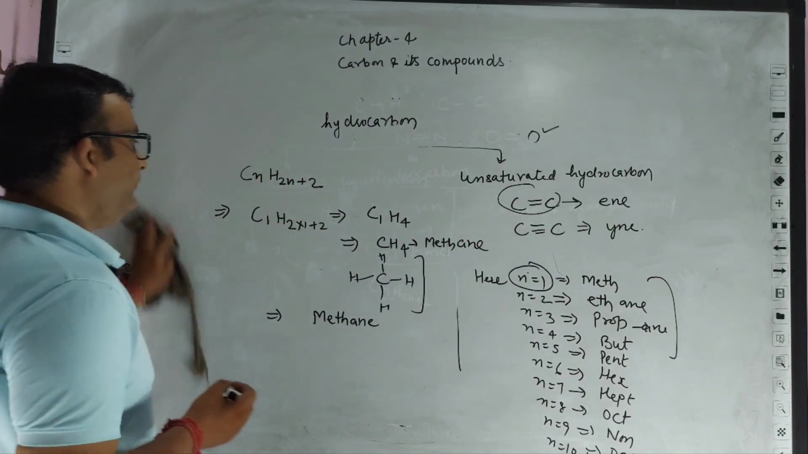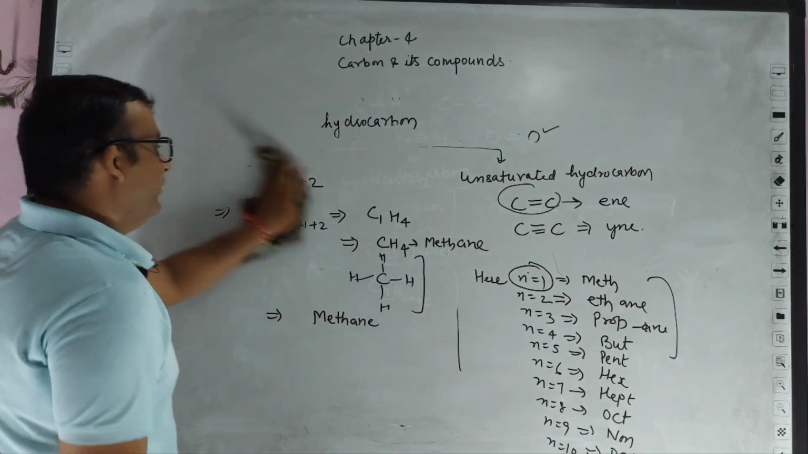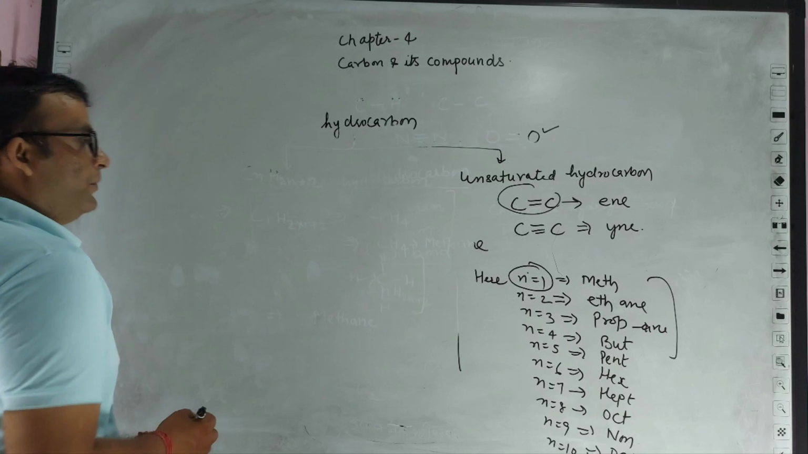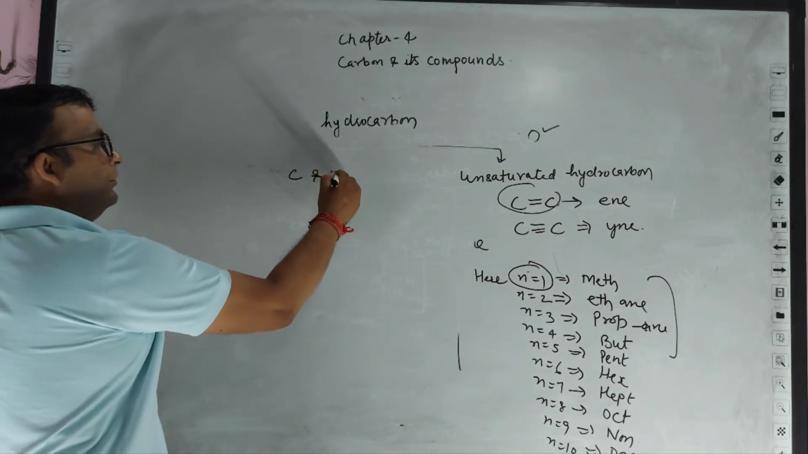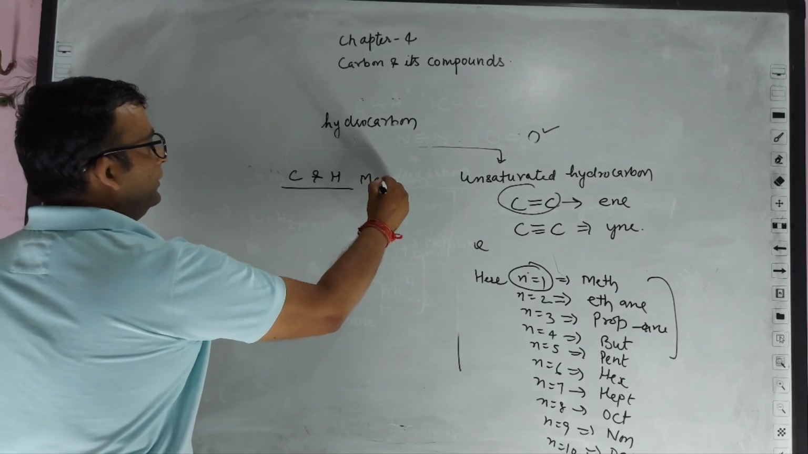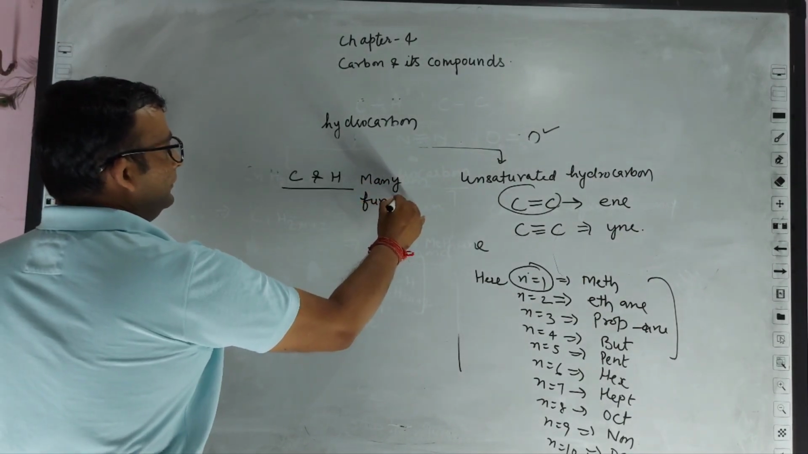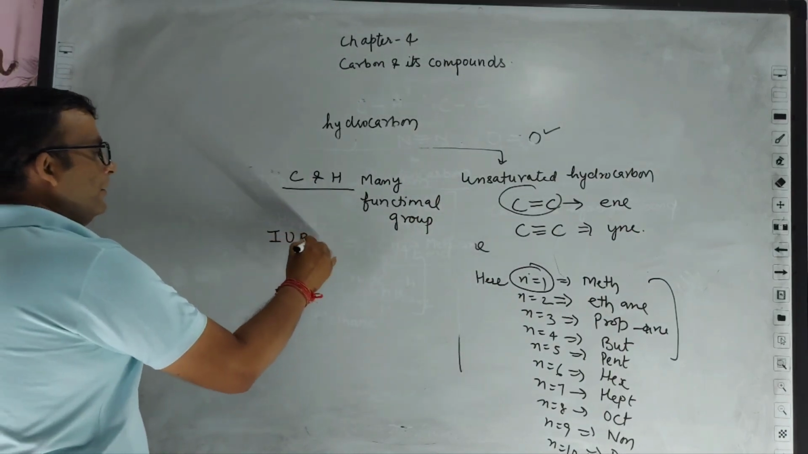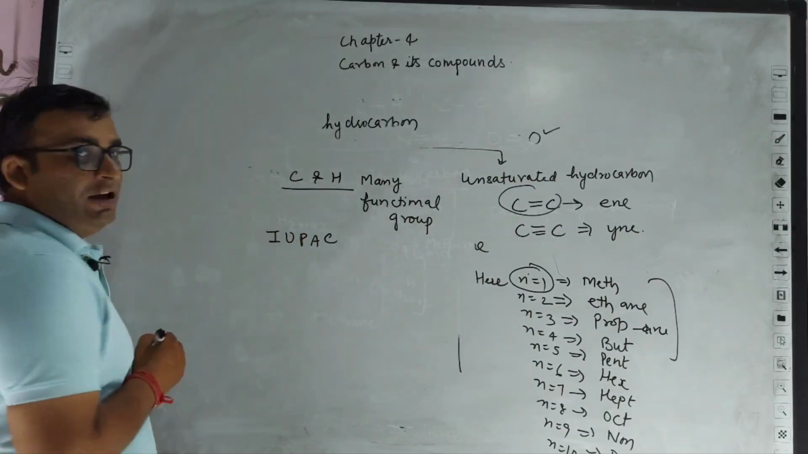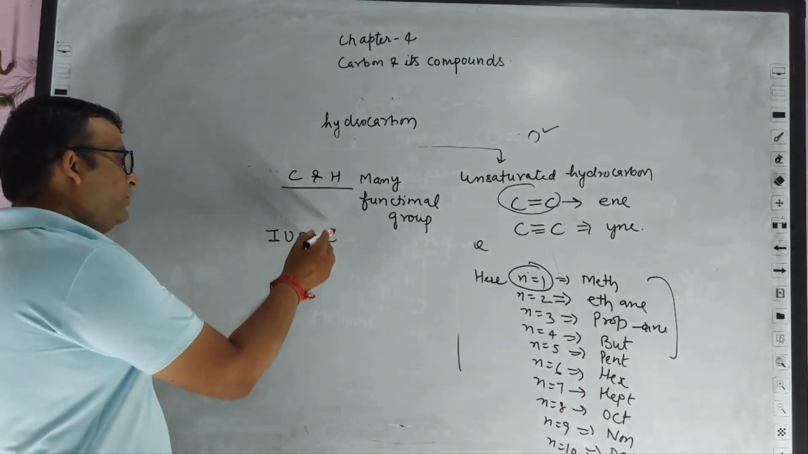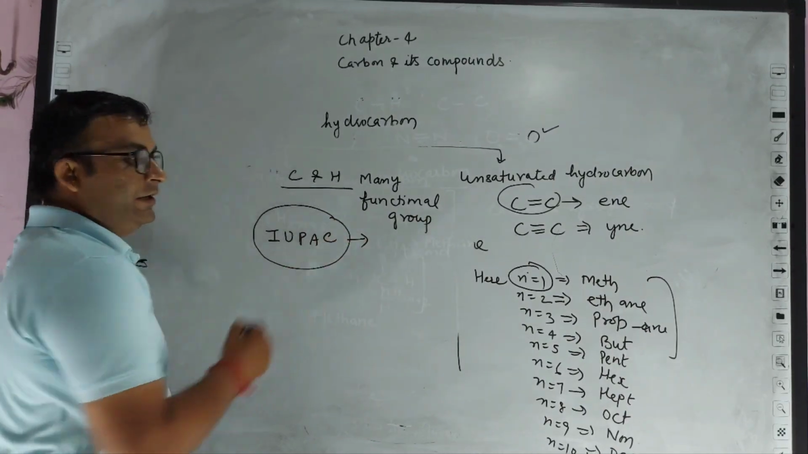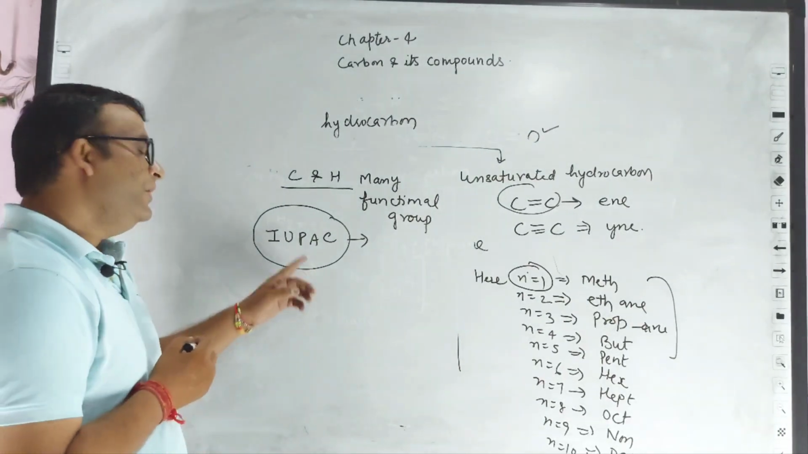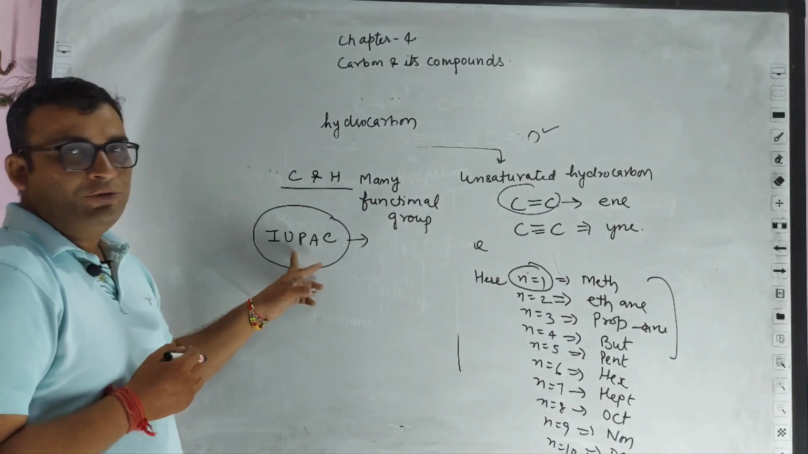And now we will look at IUPAC nomenclature for the compounds which are made by carbon and hydrogen with many functional groups. So IUPAC, have a look at that. What is IUPAC? IUPAC is the international authority. Means to say, if we name anything, then we will name it by the rules of IUPAC.